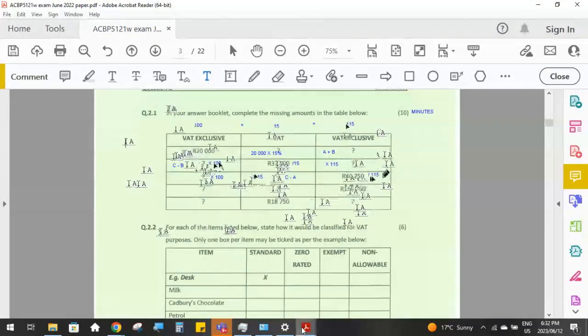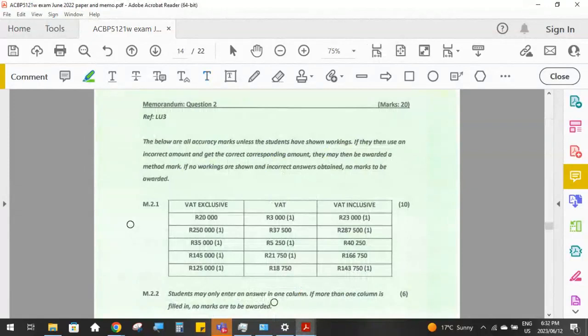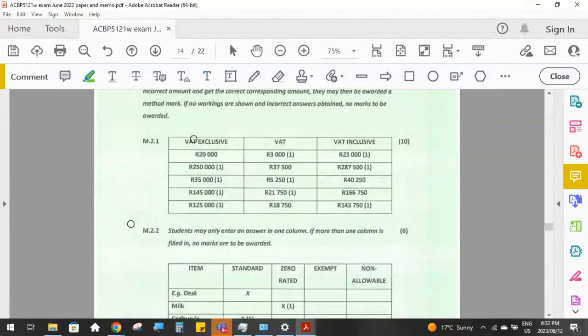So your answer would look like this. You obviously don't have to write out the amounts that they've already given you.